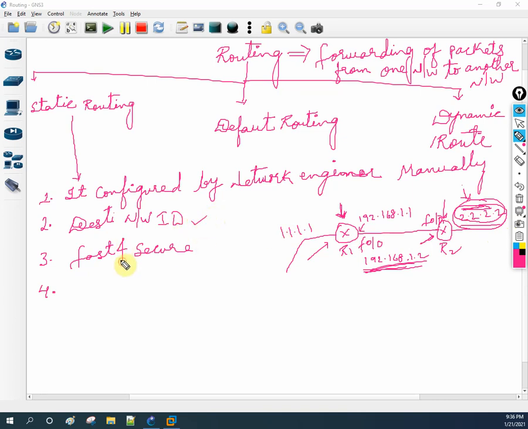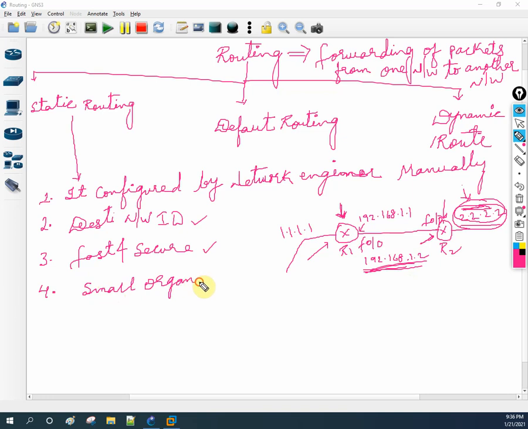So we can say this is fast and secure. Secure, because it is not learning automatically or dynamically; manually we are configuring, that's why it is secure. And fast, because we are directly saying if you want to go to this network, forward the traffic to this IP. Okay. And it is used for a small organization. I can write here small organization or small companies.